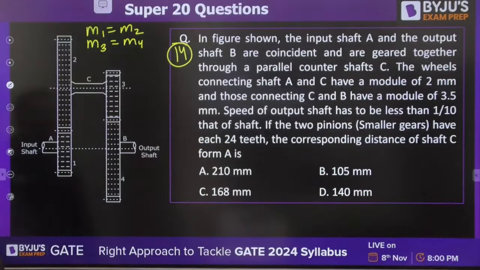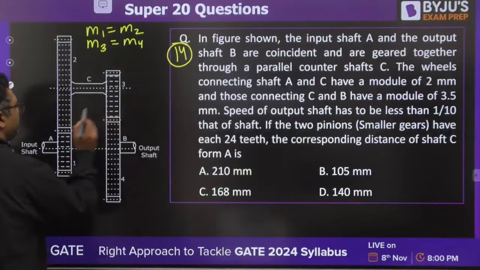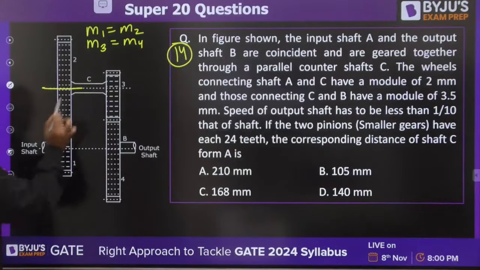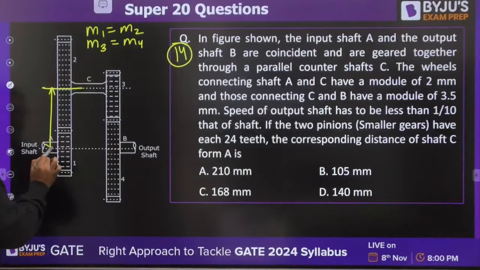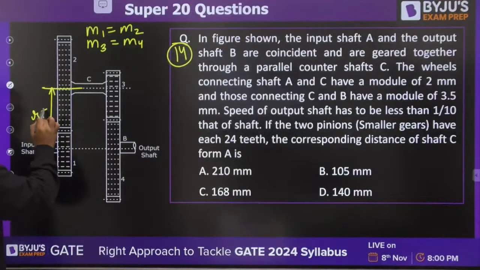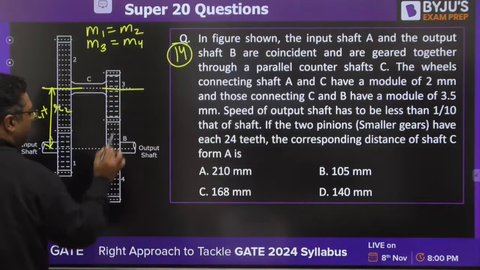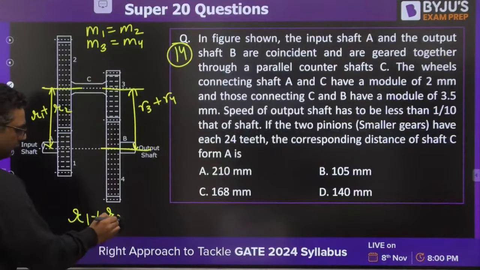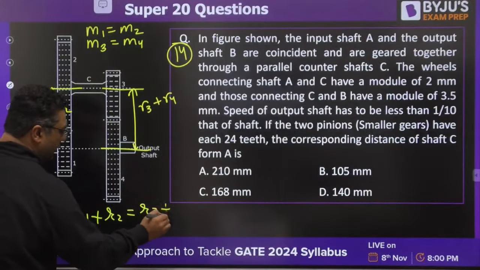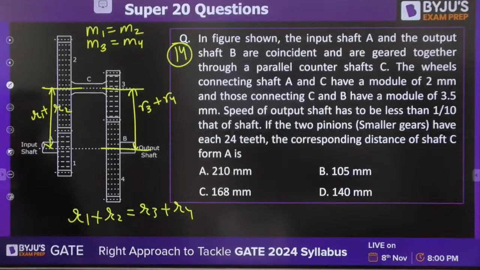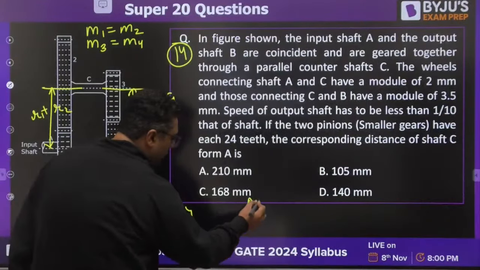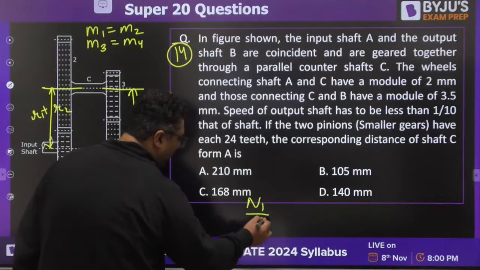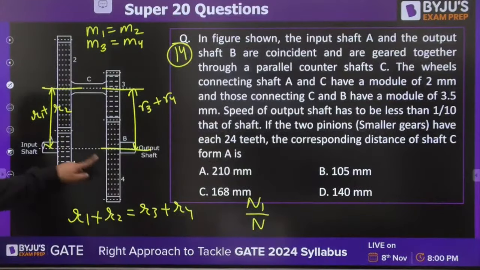So my dear, now you will be having one equation is the same for the center distance. You know, this is R1 plus R2 and this is R3 plus R4. So you would be equating them. And second equation is going to be between N1 by N4, this is the driver.